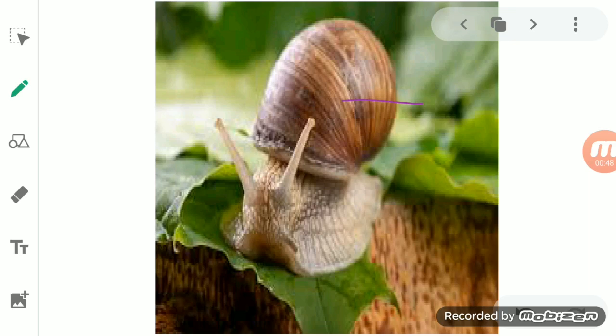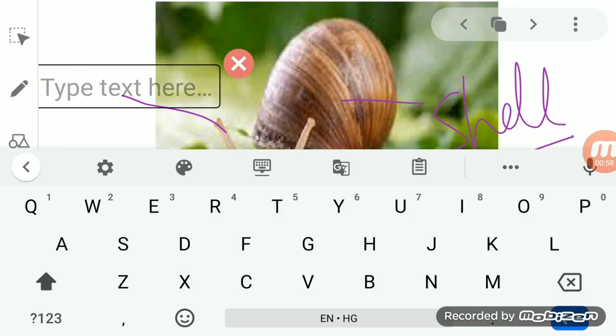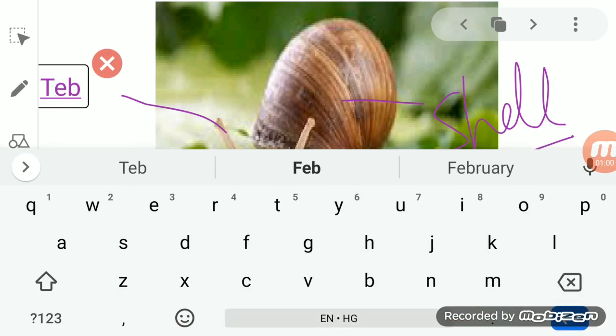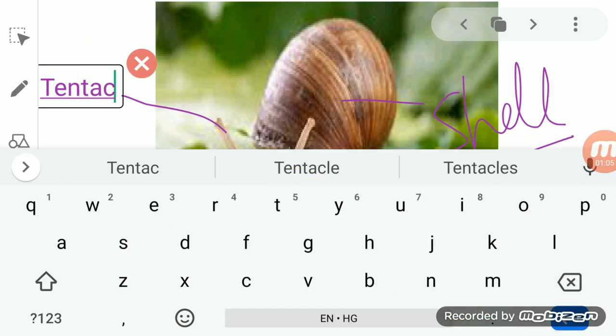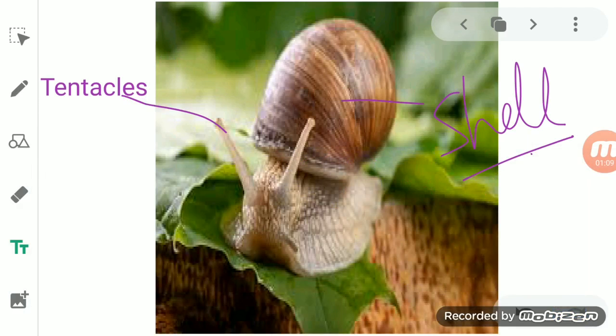So this is the shell of the snail. What is this, students? This is the tentacles. This is the mouth.